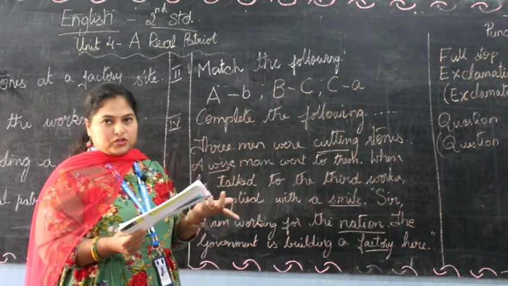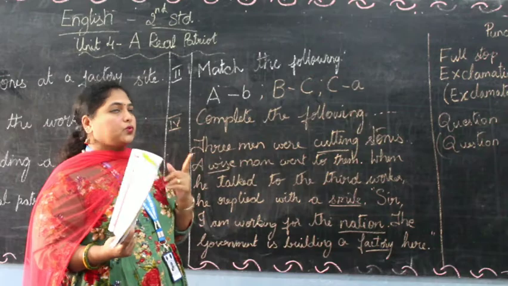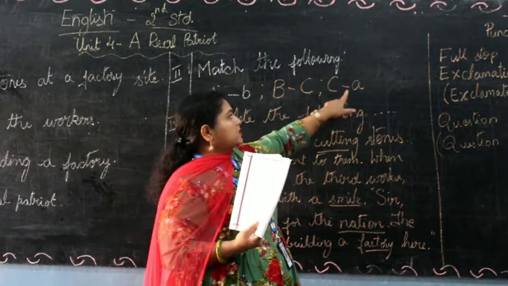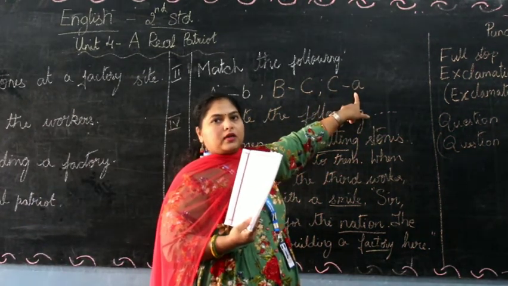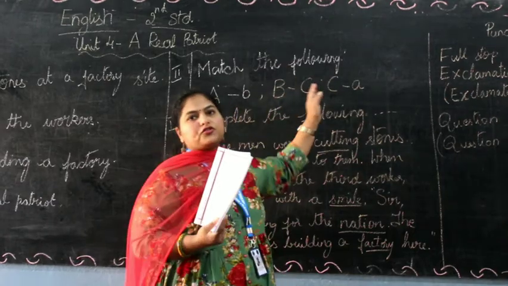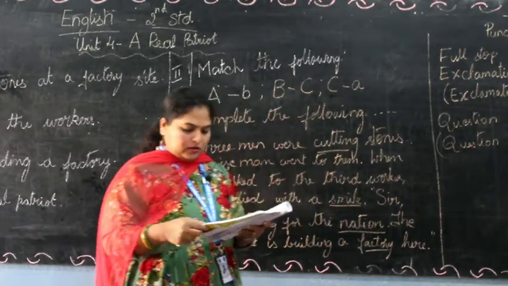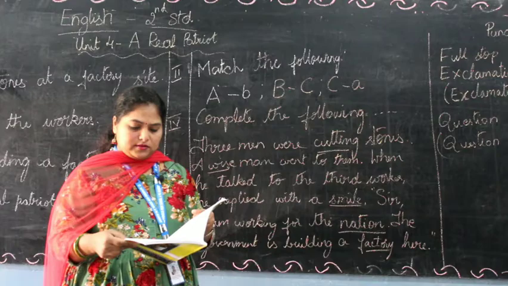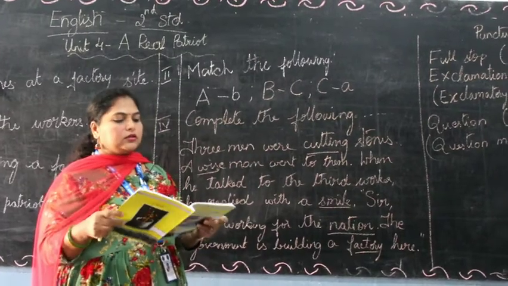He worked for wages to earn money. Who did? The first worker. So C is matched with A. Okay, so I have written, you all have to just draw the lines to match the correct answers. Let's go to the third main.